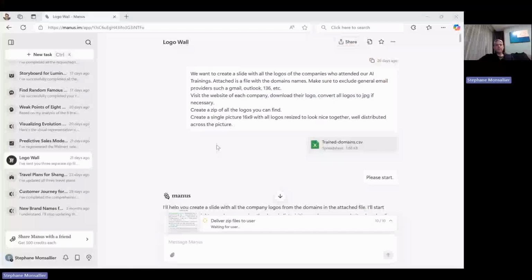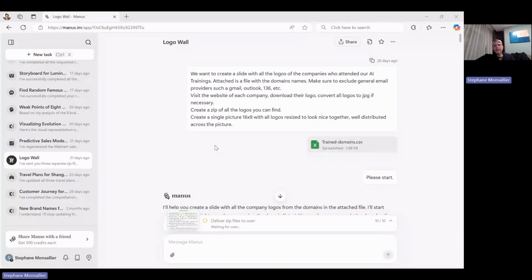I want one of these really nice slides in my PPT where I have all those logos of these companies. But that's going to be a bit tedious, I need to ask somebody to go and find the logos one by one on the website. Hold on one second. Why don't I use an AI agent to do that? All right, let's give it a try. Let's see what Manus can do to help us with our logo.